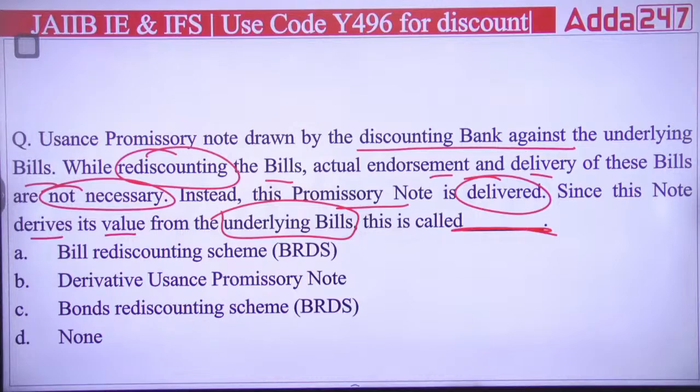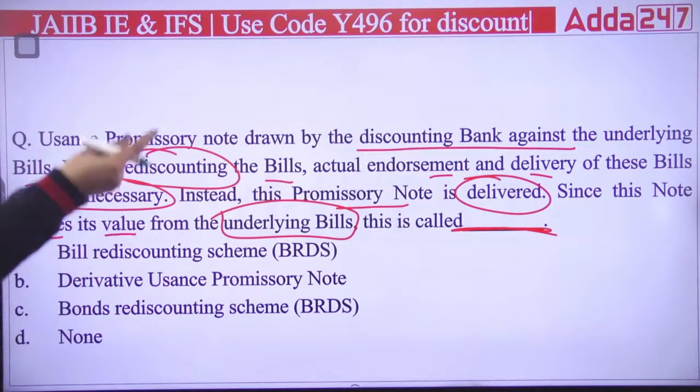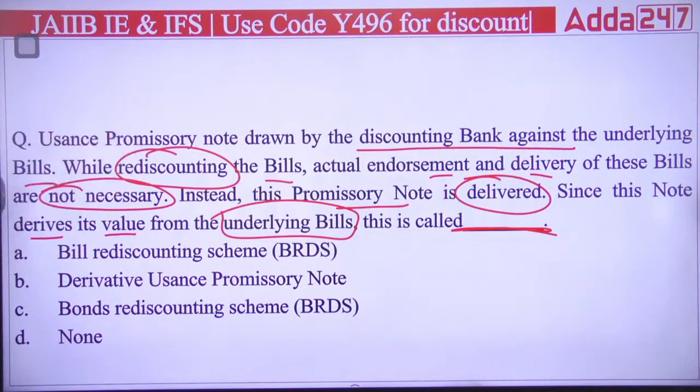Okay, so the right answer here is that this scheme is known as BRDS, the bill rediscounting scheme. The scheme is named as a bill rediscounting scheme. But the question is asking about the bill, because its value will be derived from the underlying bills. So what is this note known as?